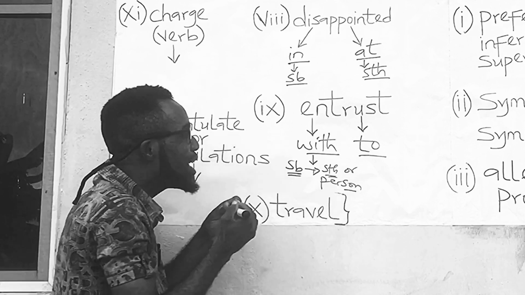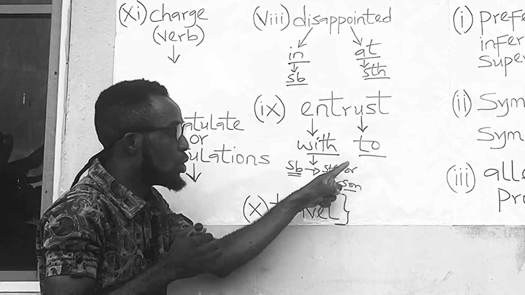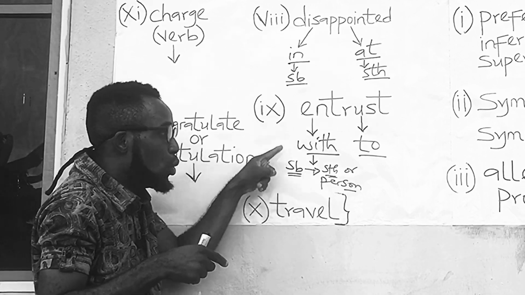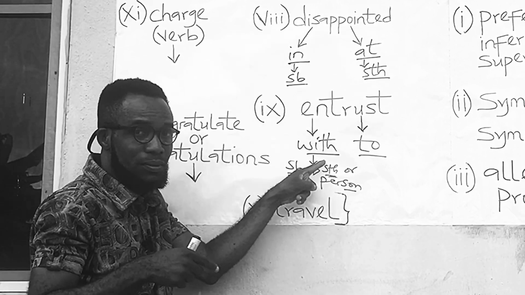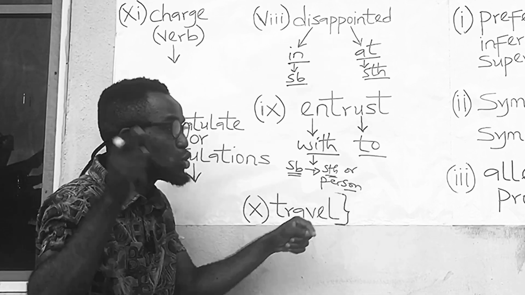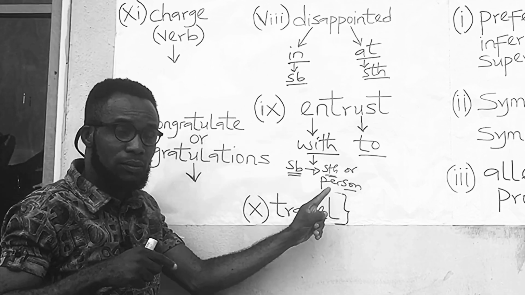Look at it. For example, I am entrusting you with my car. I am entrusting you with my wife.